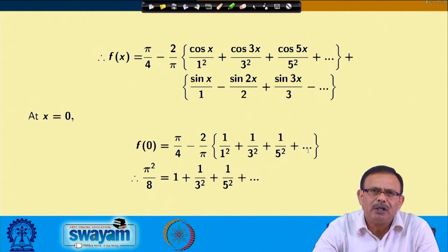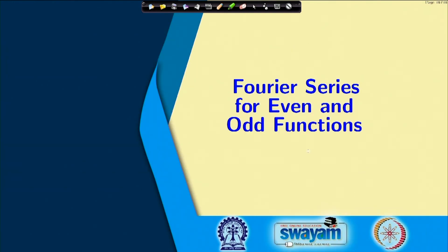In this way, whenever I have a function, I can express the function in terms of a sine series or cosine series, which we are calling the Fourier series, and also from here we are finding the value of some finite series. And now, let us see the next one, that is Fourier series for even and odd functions. What happens for the case of even and odd functions?